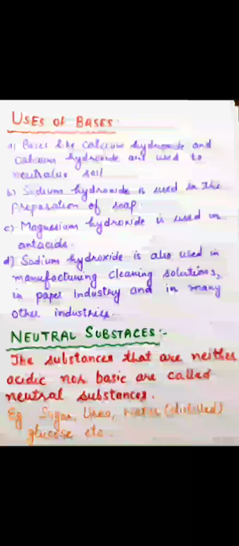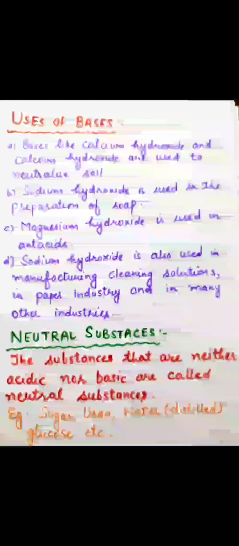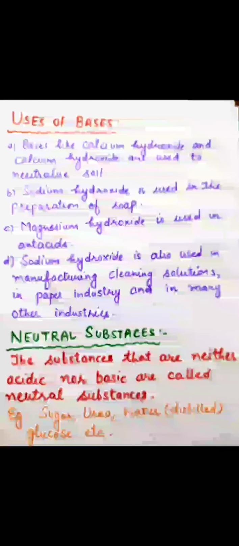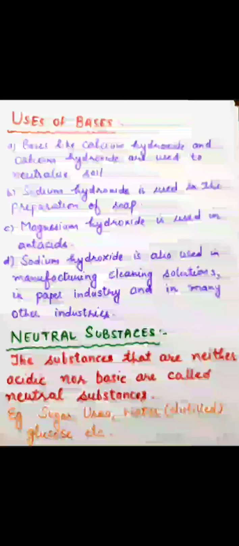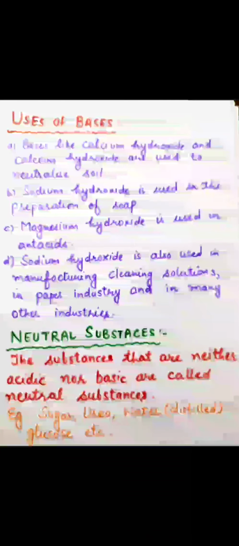Magnesium hydroxide is used in antacids, and antacids are liquids which cancel the acidity of the stomach, which neutralize the acidity of the stomach. You may have heard about some antacid liquids like Gelusil. These are the materials which combat the acidity of the stomach, and they mainly contain magnesium hydroxide.